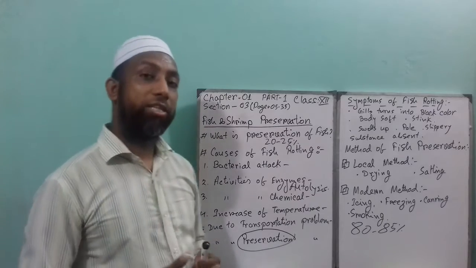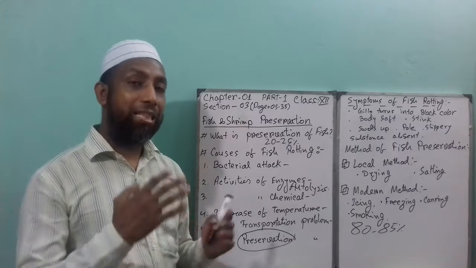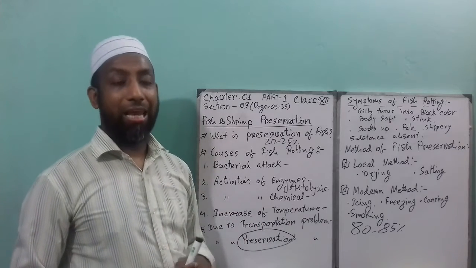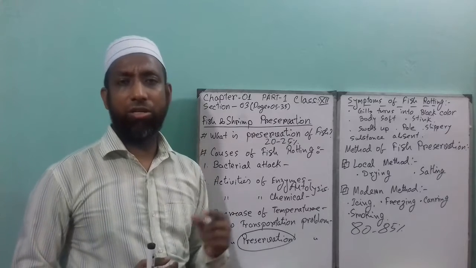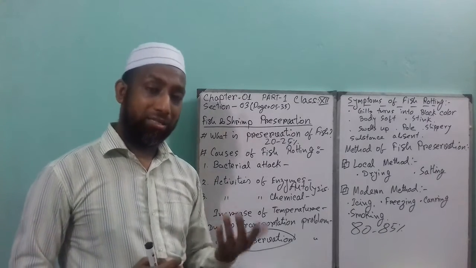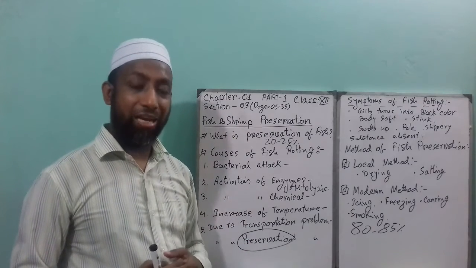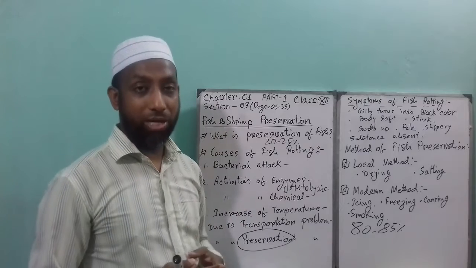So how can you do small fish drying? For small fish drying, you have to clean the fish properly, like the gills. For small fish, we do not clean the gills. Start cleaning scales, then tail and fins, and then clean properly with pure water.